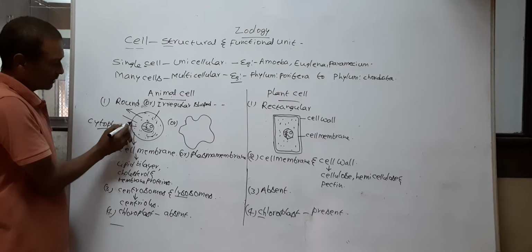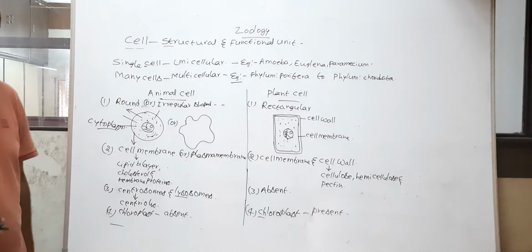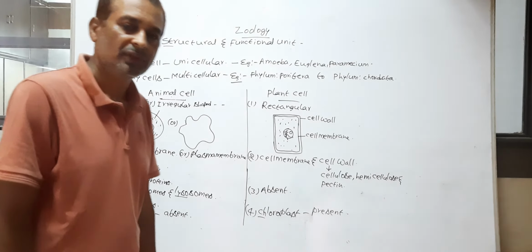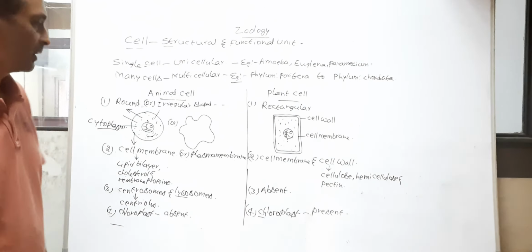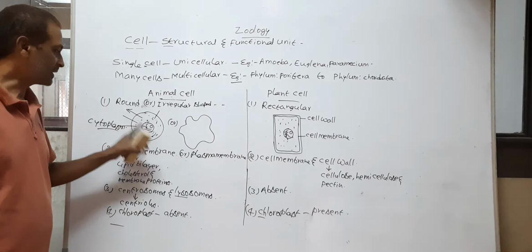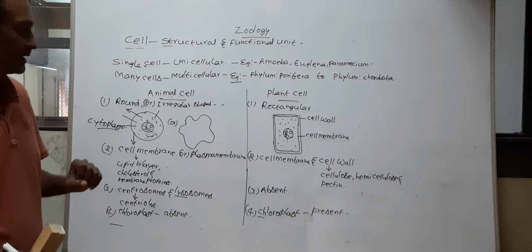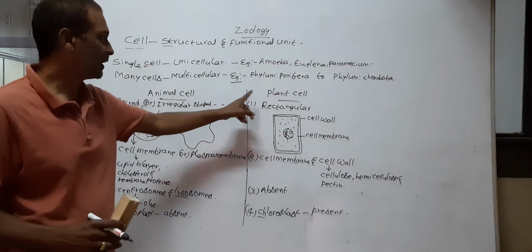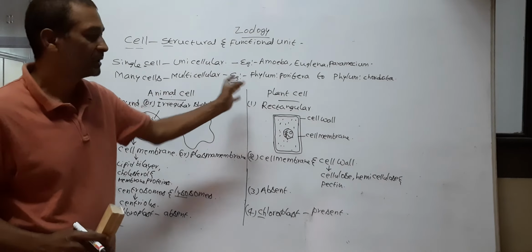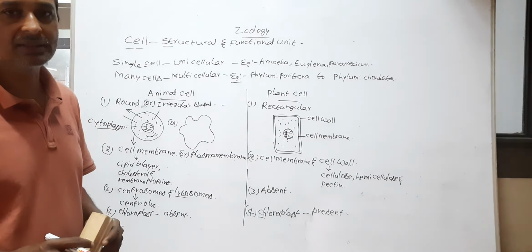Next, cytoplasm also contains mitochondria, endoplasmic reticulum, Golgi complex, ribosomes, etc. So these are the similarities between animal cells and plant cells. So these are the differences and similarities of animal cells and plant cells.